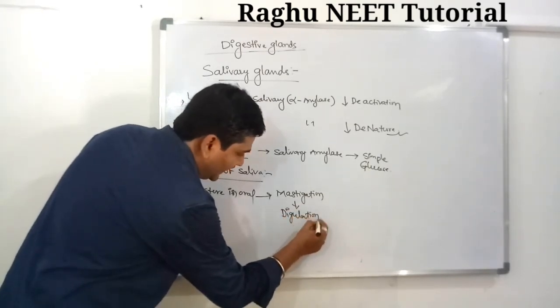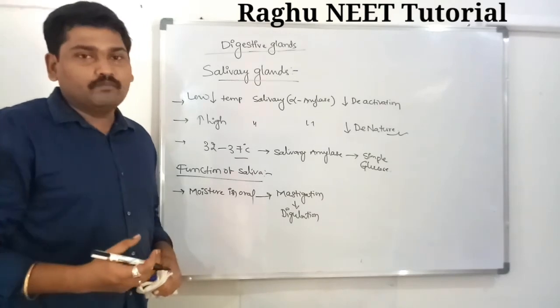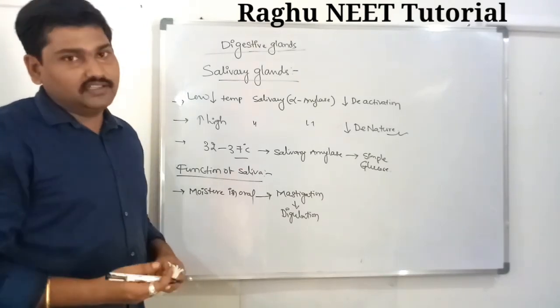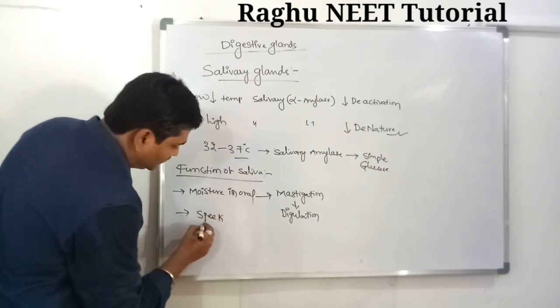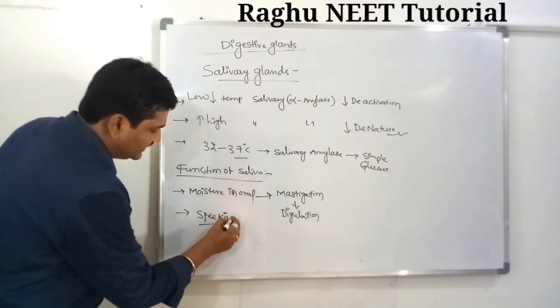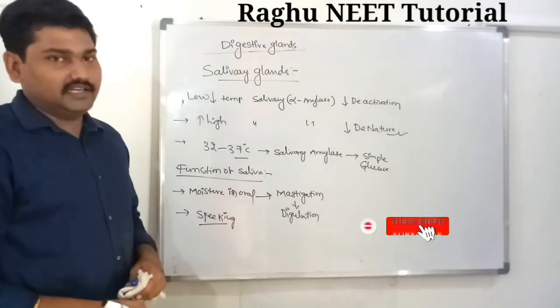Deglutition is nothing but swallowing. With the oral cavity completely moist, it is also helpful for speaking.